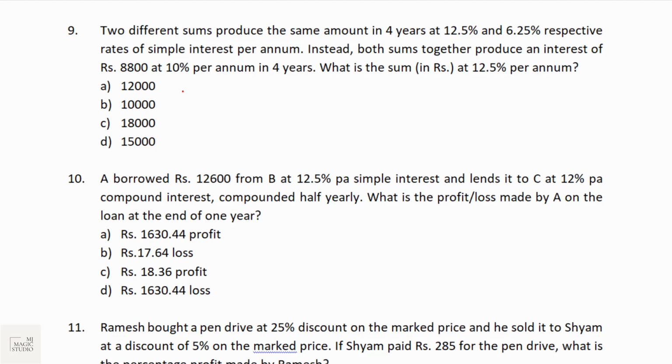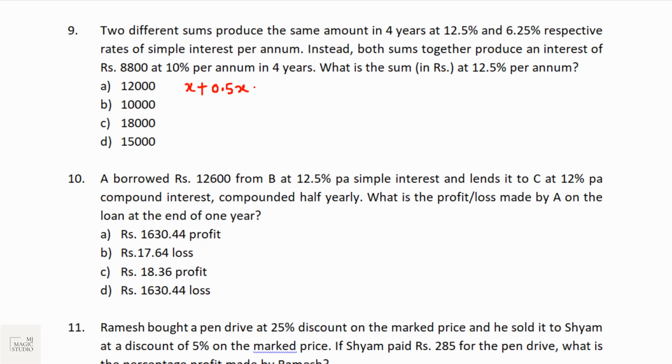Two different sums x and y produce the same amount in 4 years at 12.5% and 6.25% respectively, with rates of simple interest per annum. So that means x plus interest, amount is principal plus interest. Interest gained in 4 years at 12.5% is 12.5 into 4, that is 50%.